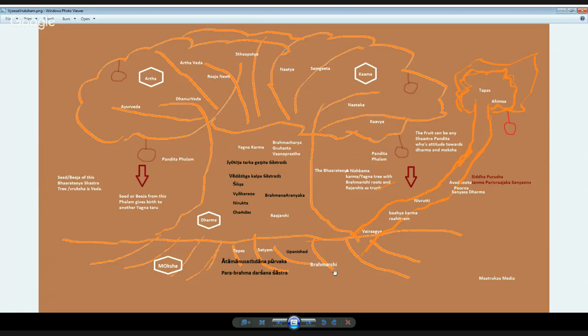This is told by Brahmarshis. This entire tree is based on this moksha. Ancient Indian shastras or studies are based on this moksha. If this is not there, they can't survive.